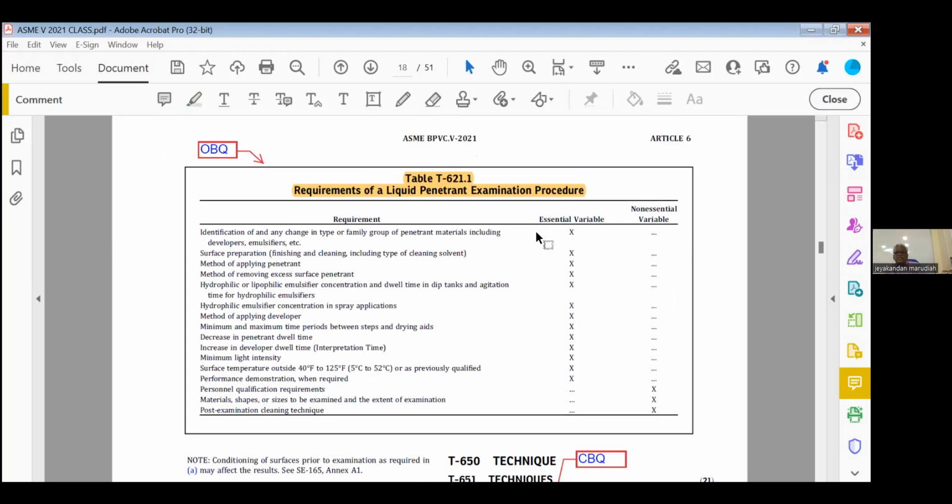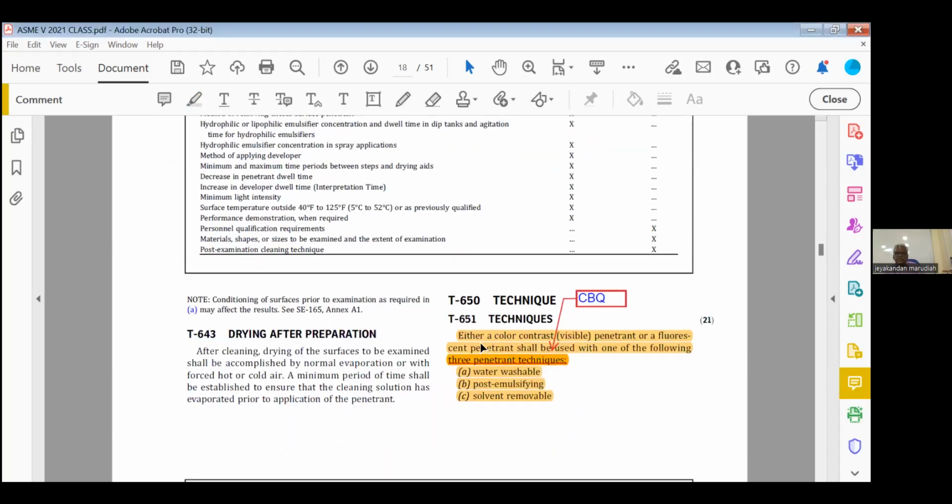Next page. So this is the essential variable, non-essential variable table. Just mark it as open book. Then techniques, highlight this one. Either a color contrast or a fluorescent penetrant shall be used with one of the following 3 penetrant techniques: water washable, post emulsifiable, solvent removable. But the exam question will be based on solvent removable only.